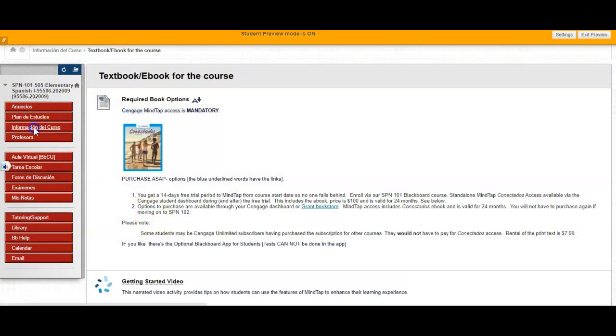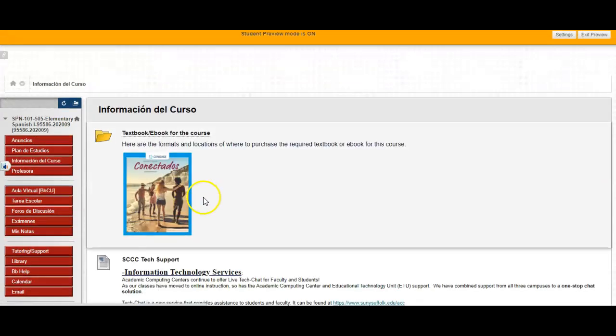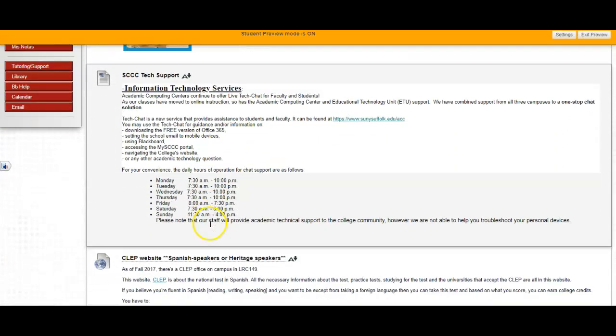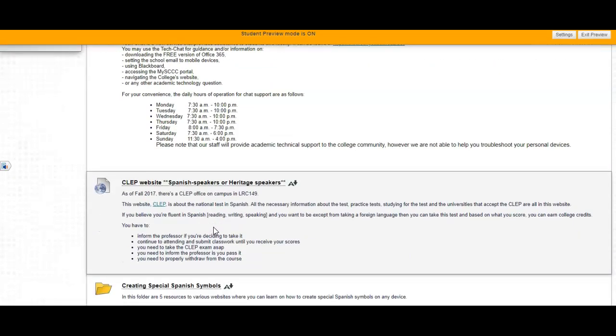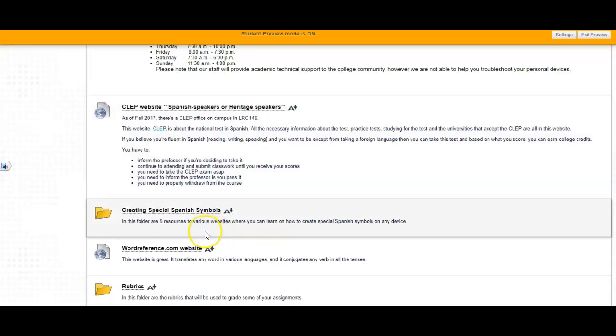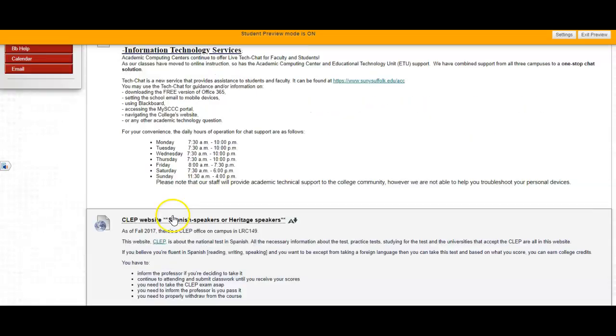Let me go back again to previously where it says the beginning of it. I have also put technical support for you, and if you are a heritage speaker or someone who does speak Spanish, I gave you the information on how to take the CLEP test. The CLEP exam is a national test. If you pass it, depending on what you get, you get 3 credits, 6 credits, or 9 credits. Anyway, if you want to find out how to make accent marks, please come here, because I do give you points off if you don't use proper accent marks.